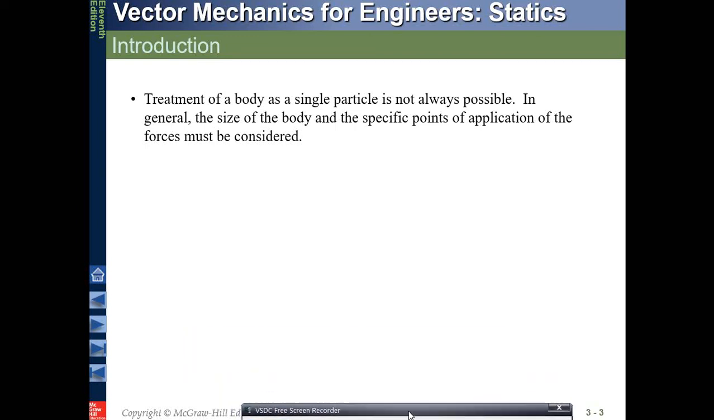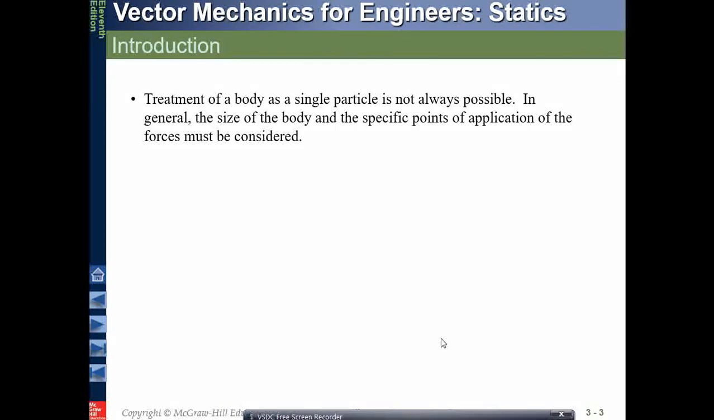Everyone. Welcome to the third lecture of engineering mechanics. And in this lecture, we'll be having a good introduction about what are moments and couples.